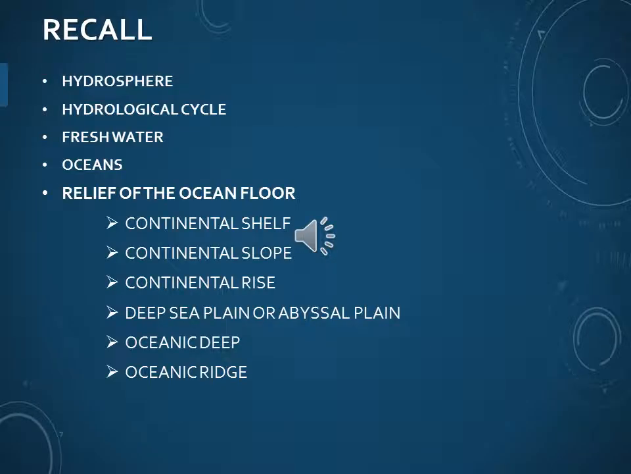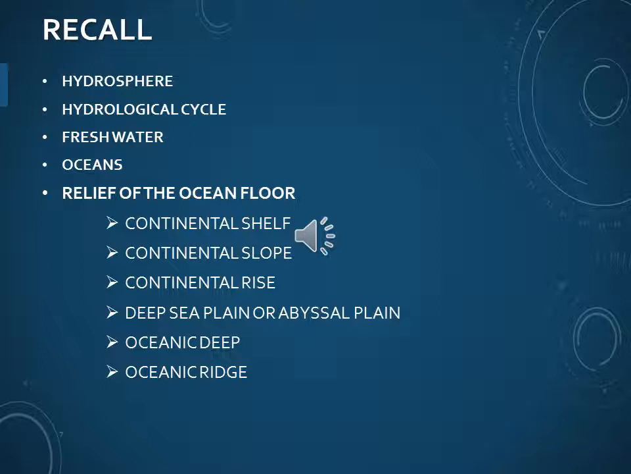So recall what we discussed in our last class. We discussed hydrosphere. Hydrosphere means the water surface of the earth, the watery part of the earth. Then we discussed the hydrological cycle. Water is not static, it is not in a stable position, it changes its form. Due to condensation, precipitation and evaporation, the process is going on. The amount of water on earth is almost the same throughout the year.